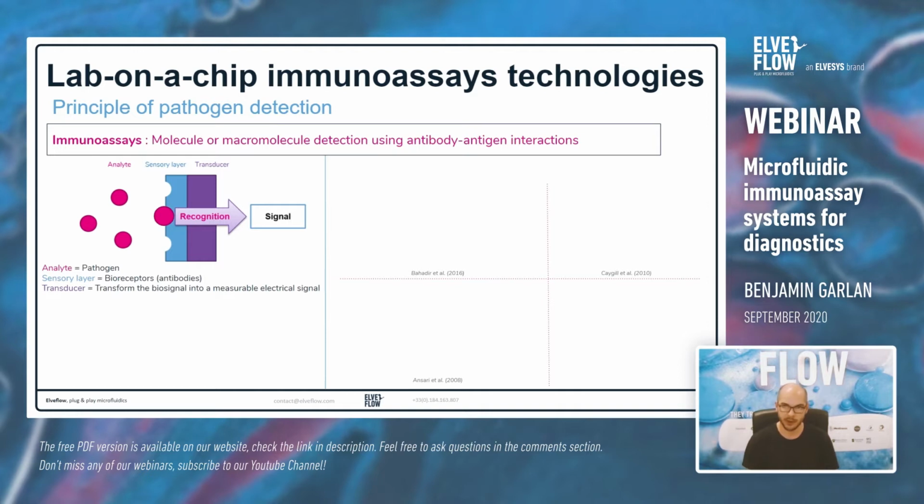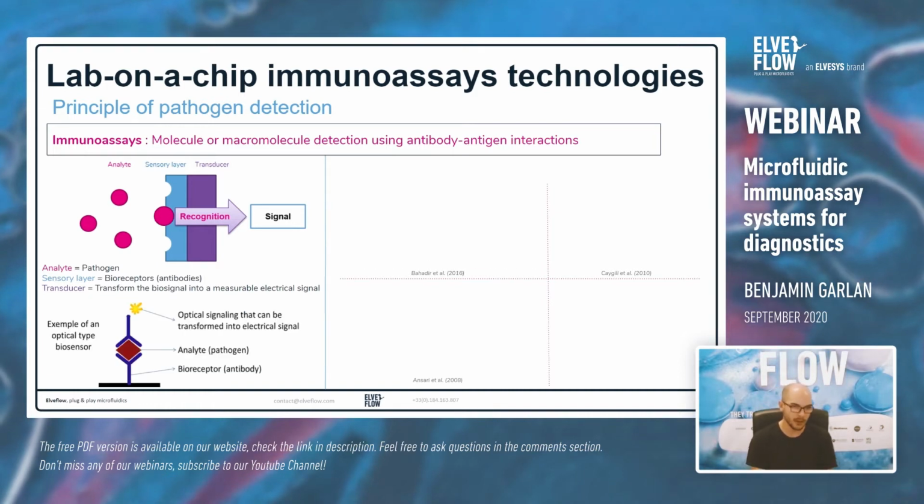And we have different kind of transducers that I'm going to present that can create an electrical signal from this interaction. So for example, with an optical biosensor, we have a primary antibody, which is a bioreceptor, which is specific to the antigen we want to detect, the antigen or pathogen will stick to it. And then we will inject in the system a secondary antibody with a marker, for example, which will create an optical signal. This configuration is called a sandwich immunoassay.